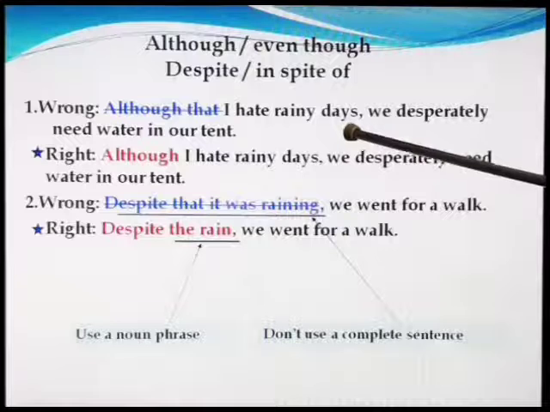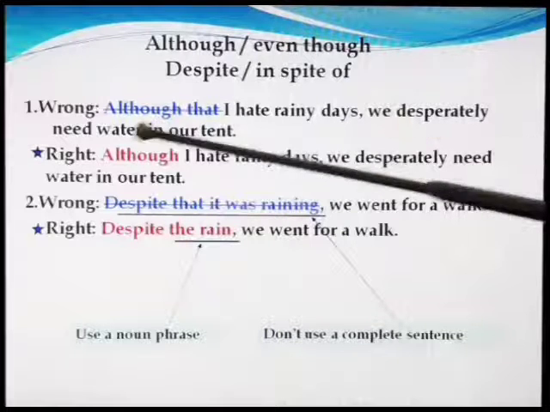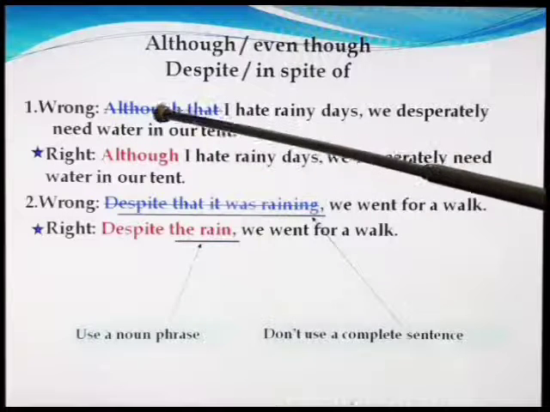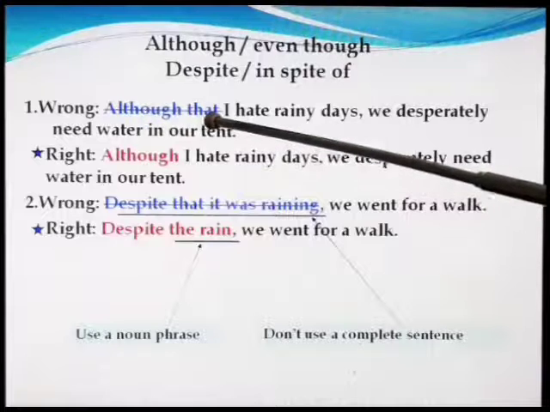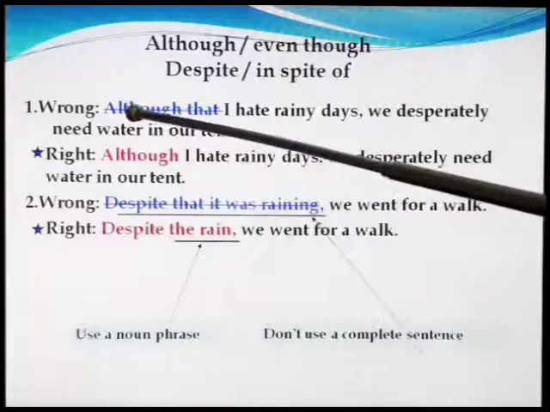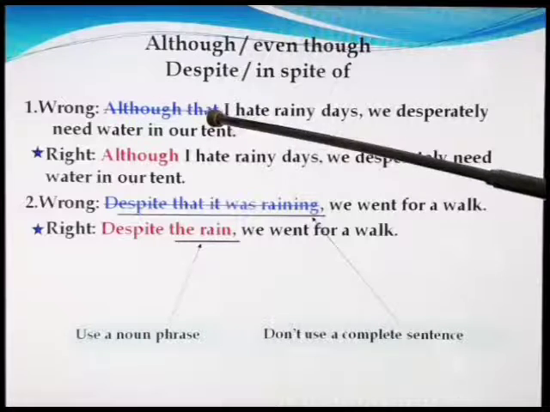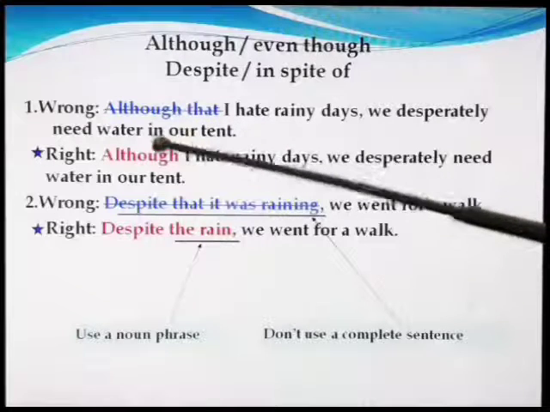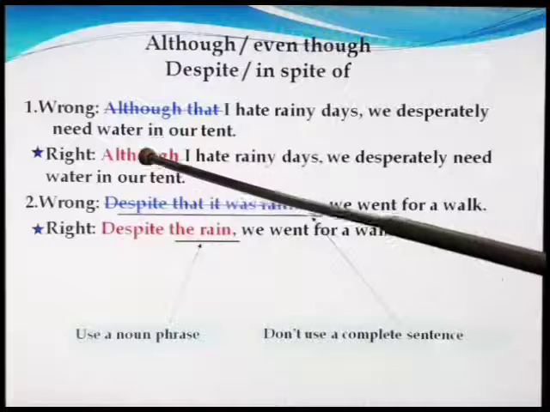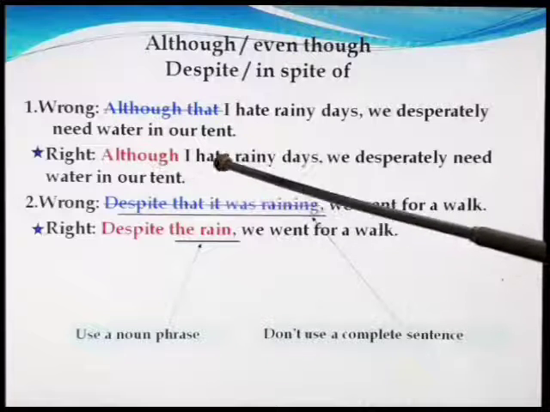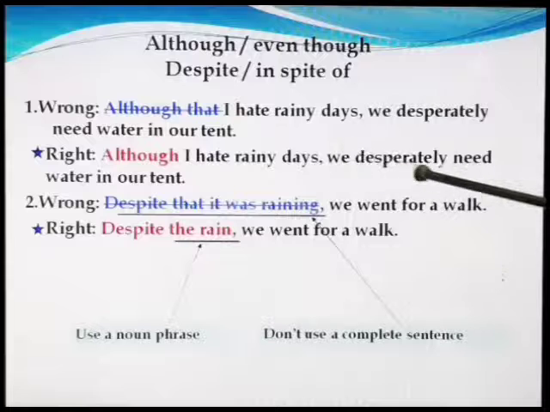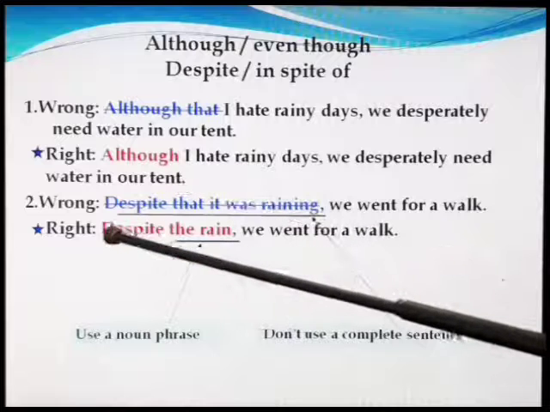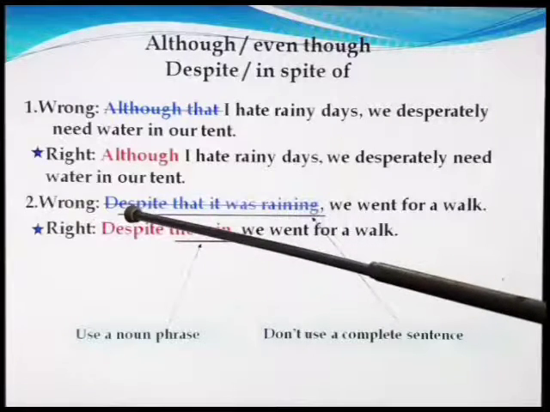I had rainy days. We desperately need water in our tent. If we use although, we can't use that. Here the word that, or the conjunction that, is wrong. So if we use although, the sentence will be: although I had rainy days, we desperately need water in our tent.